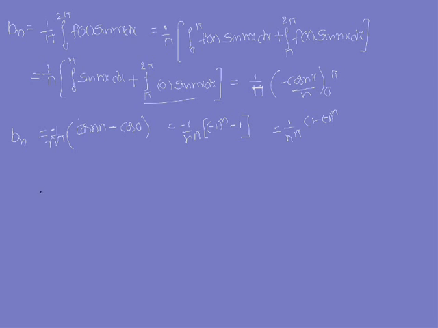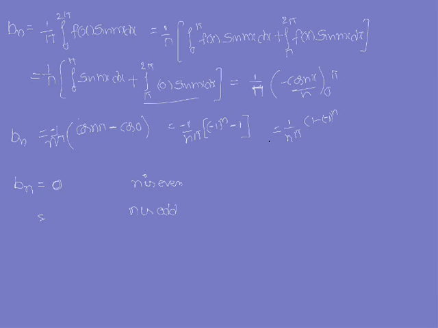So b n is equal to, if we substitute, let us consider n is even, so what happens? Let us consider n is equal to 2. So what happens here? It is plus 1, 1 minus 1 is 0. Therefore when n is even, b n value is 0.